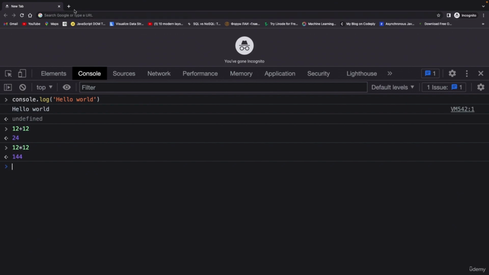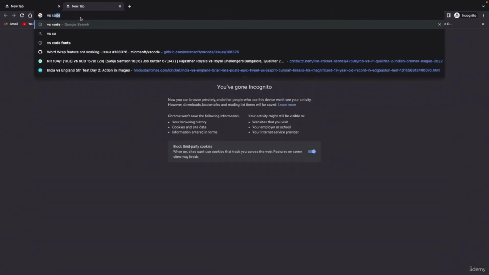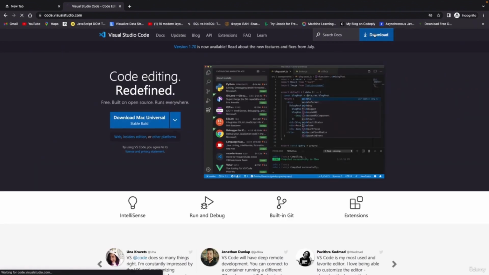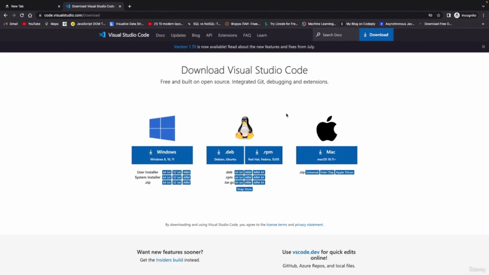Now from here I'm going to open a new tab and I will search VS Code. VS Code is the code editor that we are going to use. Now click the first link, and now from here click download, and you can download for your operating system, Windows, Linux, Mac. I'm on Mac, so I'm not going to download for Mac since I already have VS Code installed. This is just a very straightforward setup process, so it is not going to be very difficult for you to download VS Code and install it in your system for yourself. Okay, now I already have installed VS Code in my system.